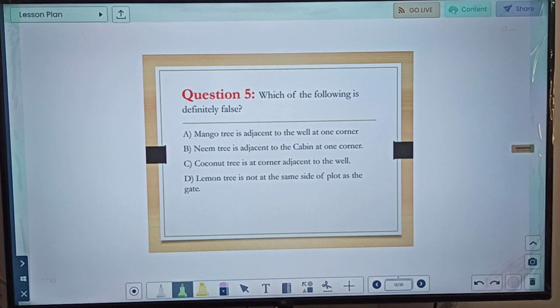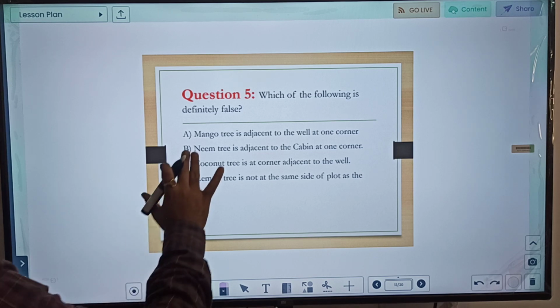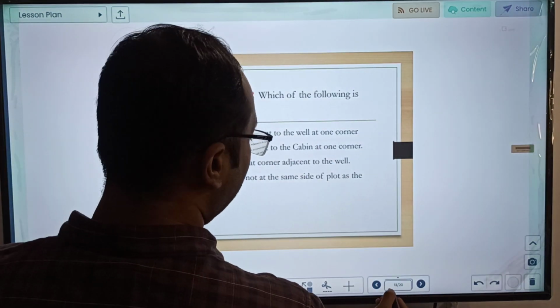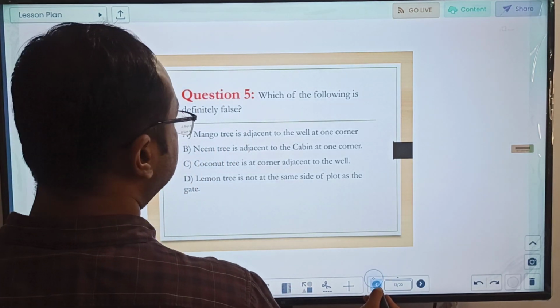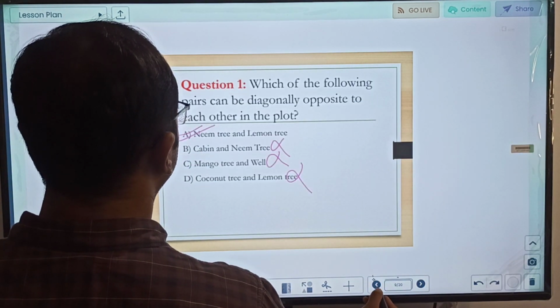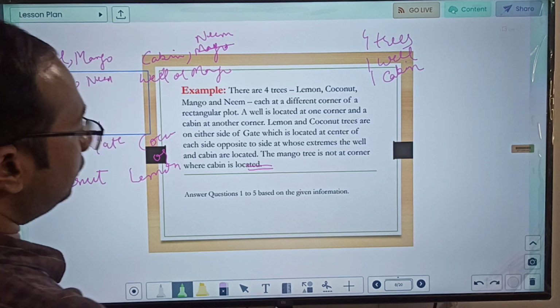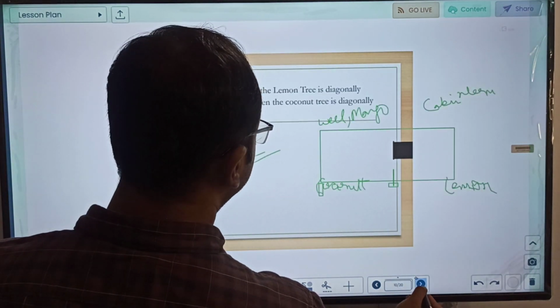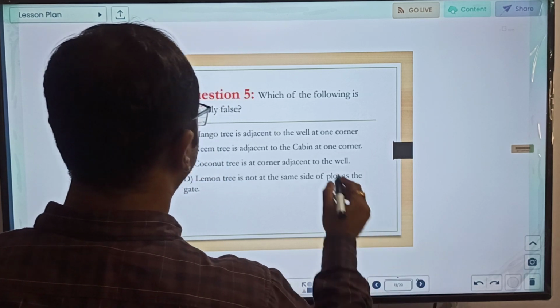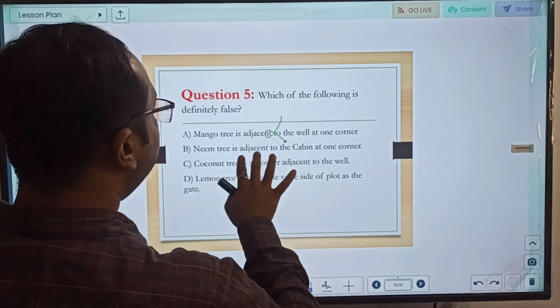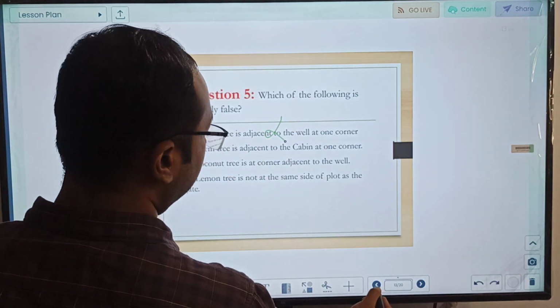Which of the following is definitely false? So it is saying definitely false, something which has to be definitely false. Mango tree is adjacent to the well at one corner. This is true.